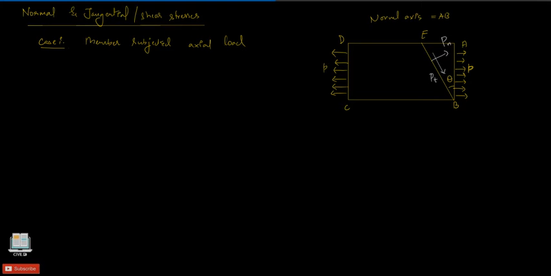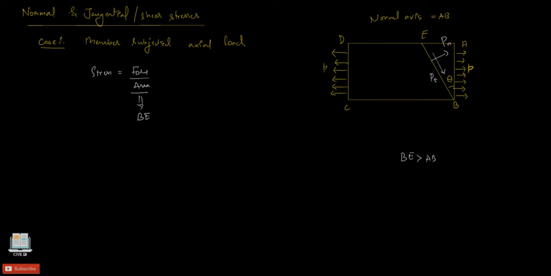Now you see that to determine the stress we have this common formula, force divided by area. So area here corresponds to our BE area. Now see that this plane BE is inclined by an angle of theta. It means that the length of BE is greater than that of AB, isn't it? BE is nothing but our hypotenuse, isn't it? So BE is obviously greater because it is inclined.